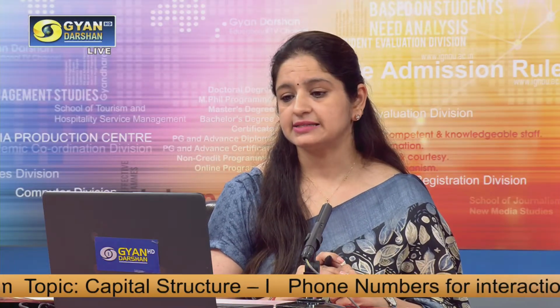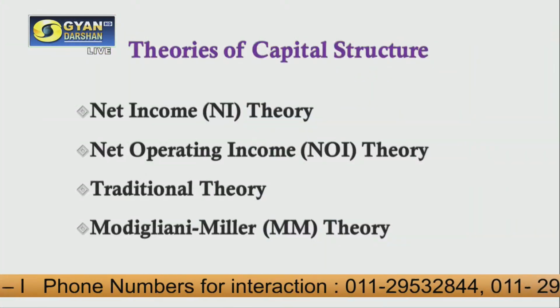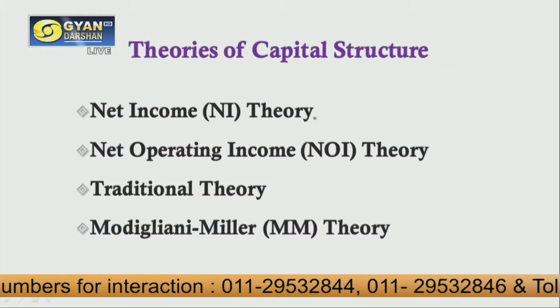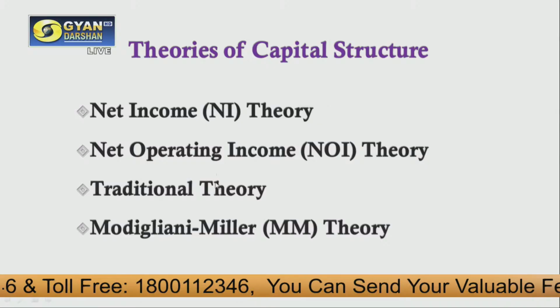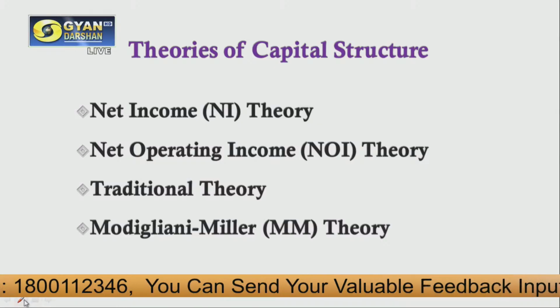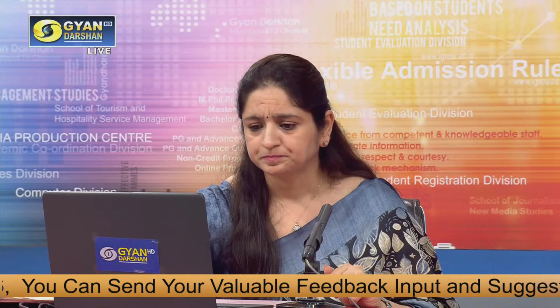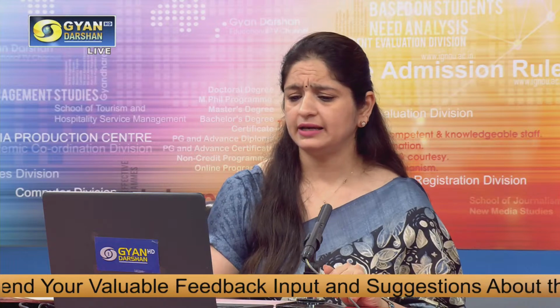Now, when it comes to the capital structure, there are different theories which were proposed in the past. So we have these 4 theories with us. First is net income theory, which is also known as NI approach. Then net operating income theory, which is also known as NOI approach. We have this traditional theory, and then we have Modigliani-Miller theory.